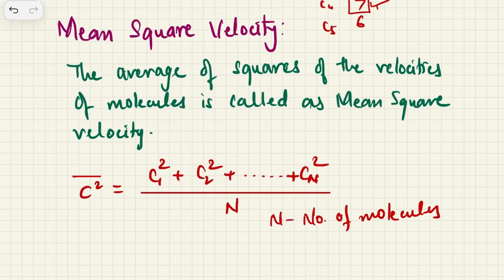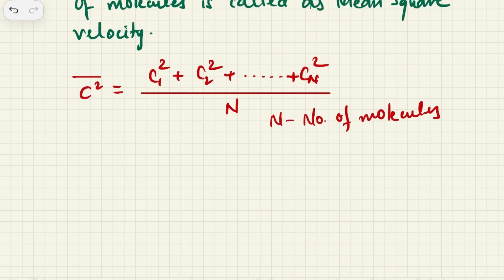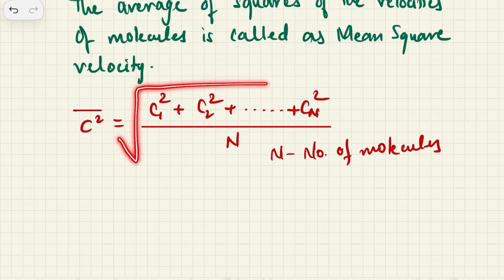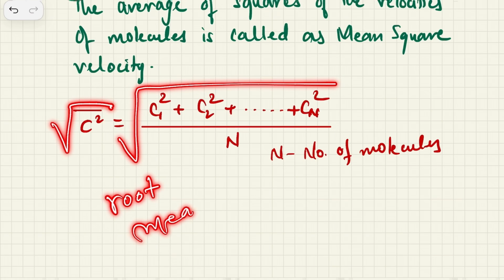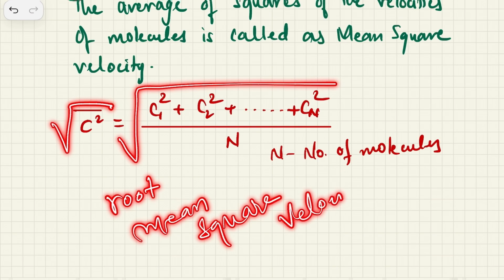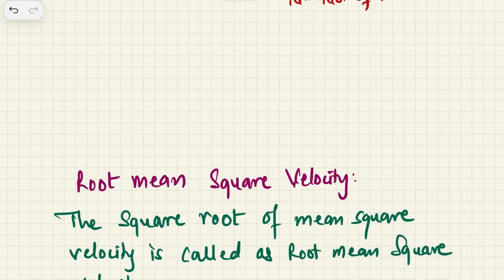So what we do is we take the square root of the mean square velocity. When you take the square root of mean square velocity, what you get is the root mean square velocity. So that's what the next topic is.